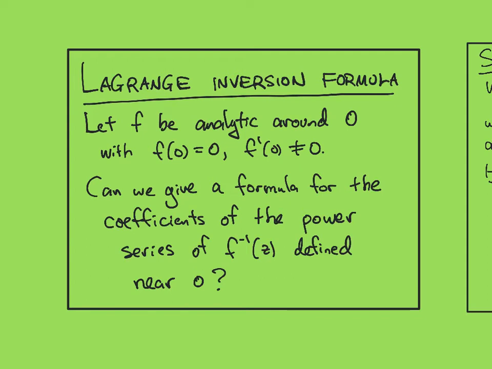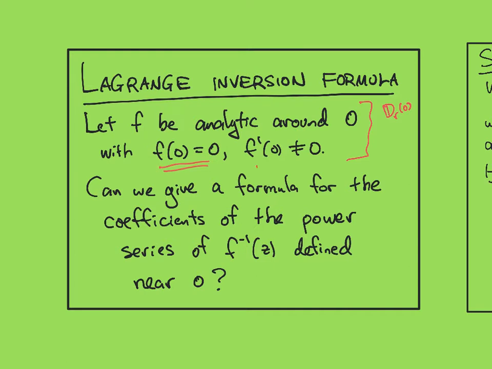Okay, the Lagrange inversion formula takes a bit of setup to state. Let f be analytic around 0. So when I say around 0 or at 0, it just means it's analytic on a disk centered at 0. And so you could get to this case by translating. And we'll also assume that f maps 0 to 0. Again, you could translate in the range to arrange for this.